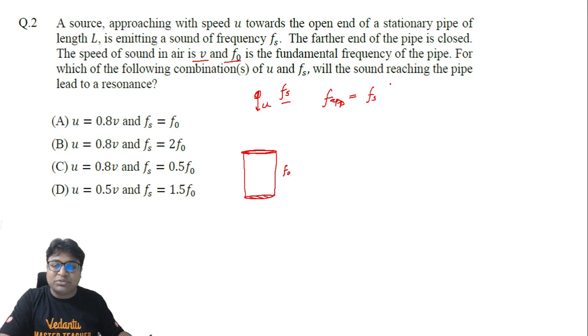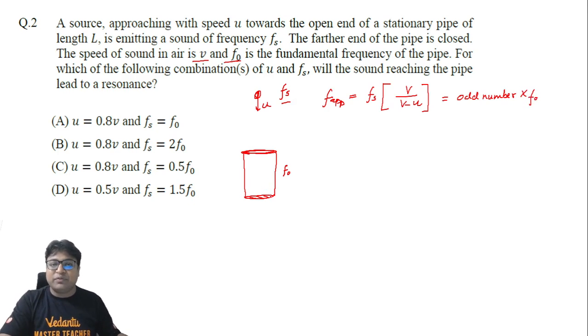I'm going to say Fs into the speed of wave, which is given to be V, so V upon V minus u. This is the frequency that will be detected at the open end of the pipe. Now, if this frequency becomes equal to any odd number into F naught, because it's a closed organ pipe, so for a closed organ pipe only the odd harmonics exist, then we will say that the condition of resonance is there.